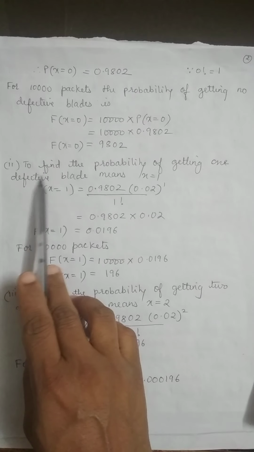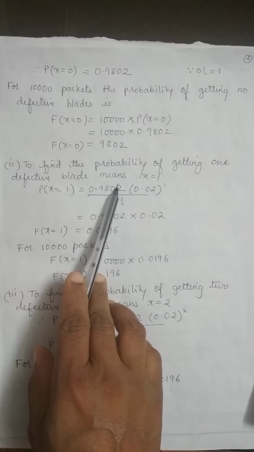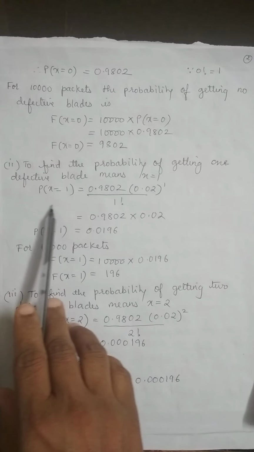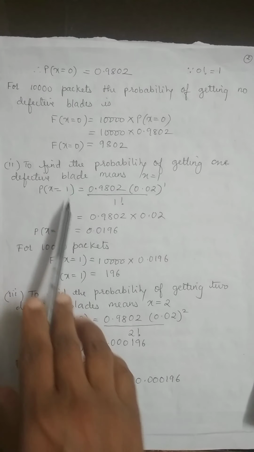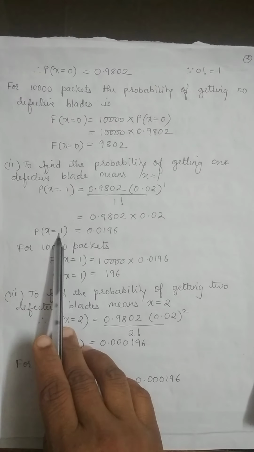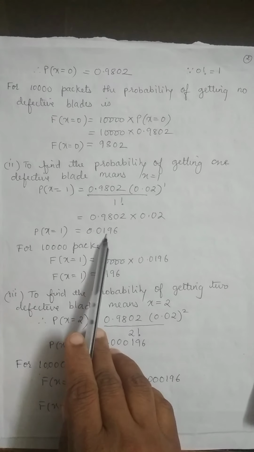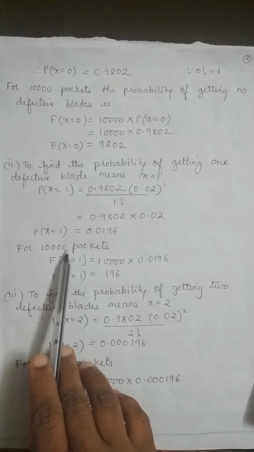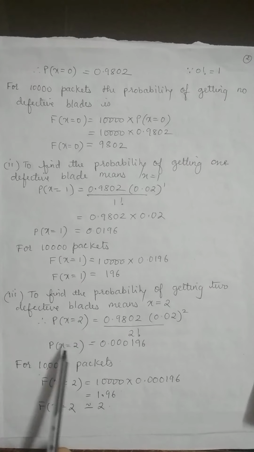Similarly, the next question is to find the probability of getting one defective blade. Exactly one blade is defective in each packet. So in that case, substitute X equals 1. So the probability that there might be one blade defective is 0.0196. When I am talking about 10,000 packets, I will have 196 packets with one defective blade.